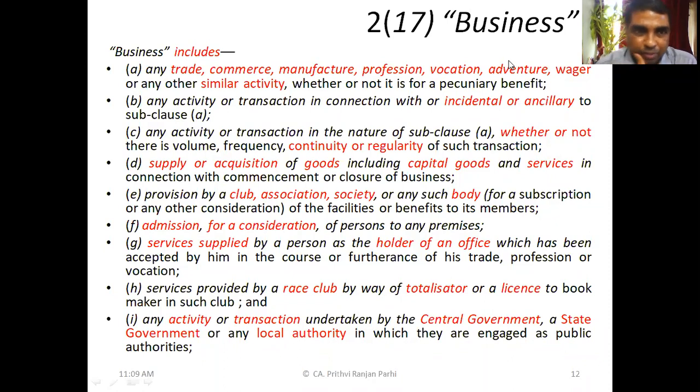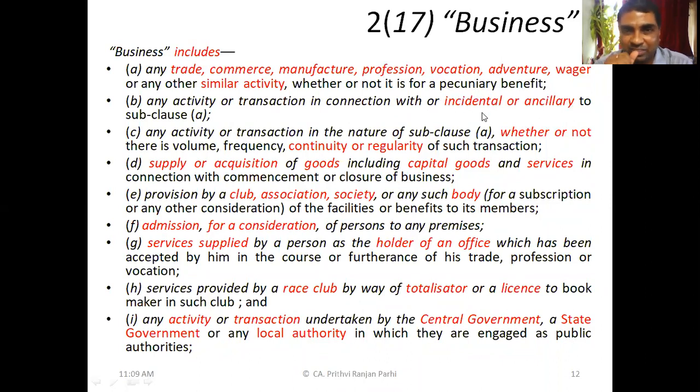Now, point B, please read it. Any activity or transaction in connection with, or incidental or ancillary to, sub-clause A. Sub-clause A we have already covered, but if certain incidental things or ancillary businesses you are doing, that means not directly related to this, but incidental to this, that is also your business. Understood?